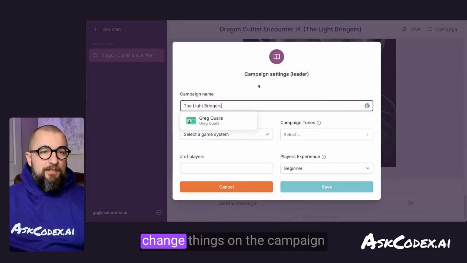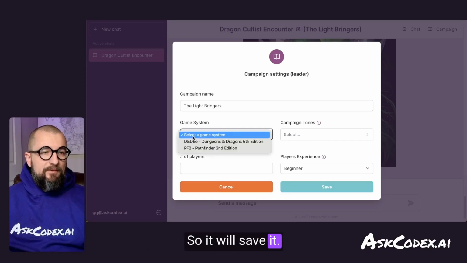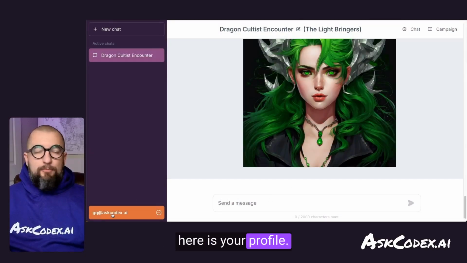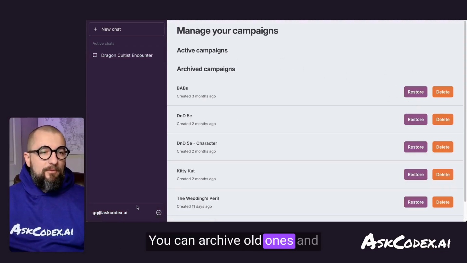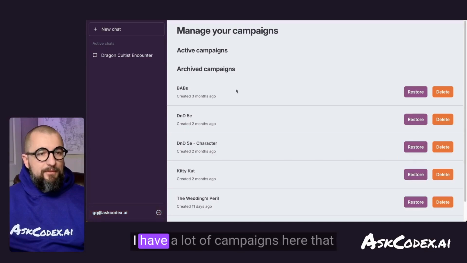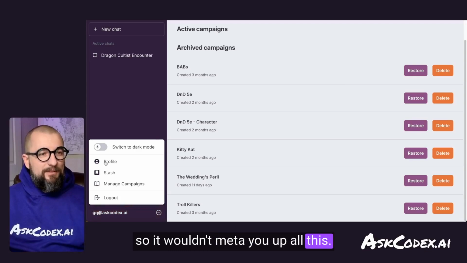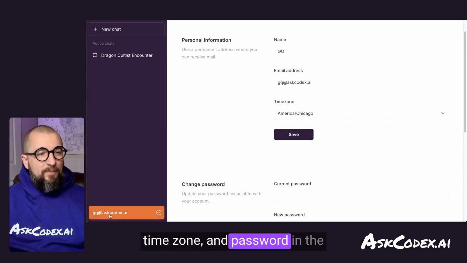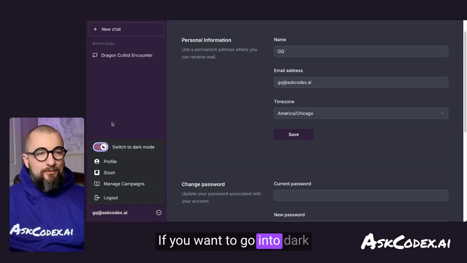And then if you need to ever change things on the campaign itself, you can click on campaign, come in here and edit those. So it will save it. So you can come back up here and save those things. Last but not least, over here is your profile. This is where you can come in here and you can manage your campaigns. You can archive old ones and restore old ones if you want to. I have a lot of campaigns here that I've been working on that I archived so it wouldn't clutter up all this. And then your profile, where if you need to change out your name, time zone, and password in the future and all that kind of stuff. And most importantly, dark mode. If you want to go into dark mode, that's quickly and easily done there with a switch.